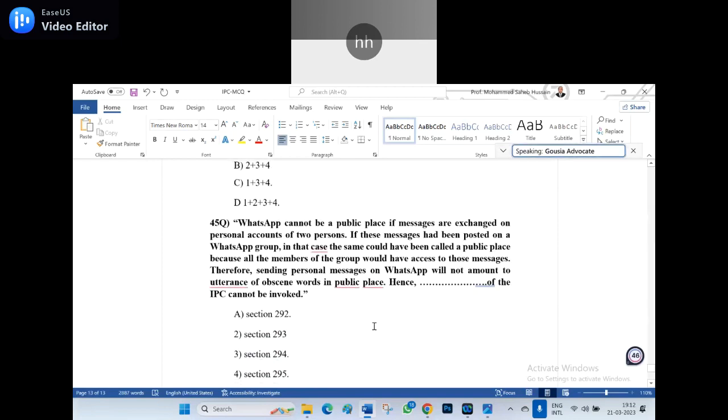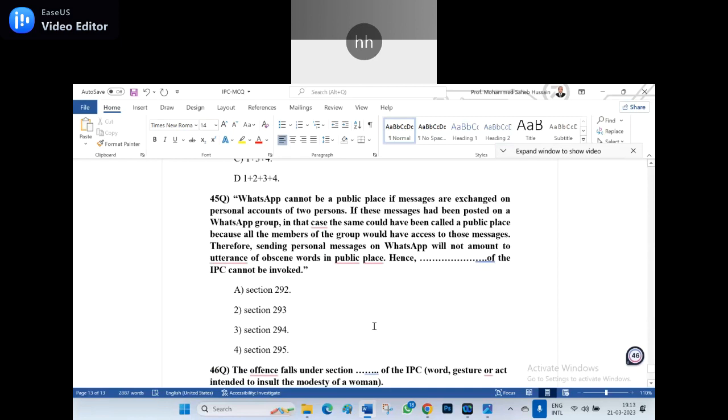Okay, 45th question. WhatsApp cannot be a public place if messages are exchanged on the personal accounts of two persons. If these messages had been posted on a WhatsApp group, in that case the same could have been called a public place because all the members of the group would have access to those messages. Therefore, sending personal messages on WhatsApp will not amount to the utterance of obscene words in a public place. Hence, dash of the IPC cannot be invoked. What is the section? A. Section 292. B. Section 293. C. Section 294. D. Section 295.